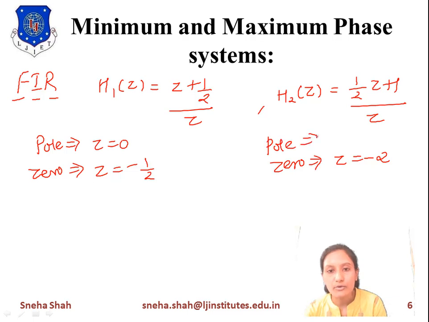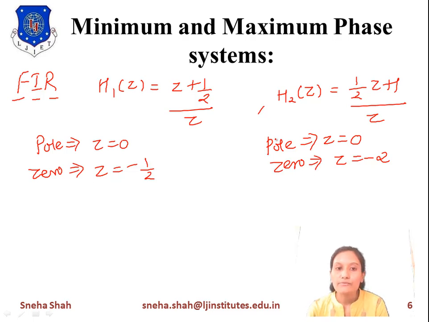Similarly, the pole is found from the denominator. If we take z equals 0, the denominator becomes 0 for both systems. So we have taken the position of the pole at the same place, but the zeros at inverse places, like minus 1 by 2 and minus 2, right? So we will define the minimum phase system and maximum phase system from this inverse position of the zero. We will define these two systems from the position of the zeros.